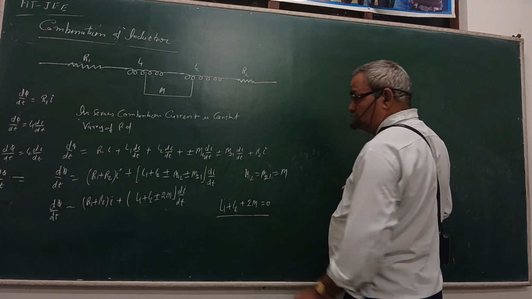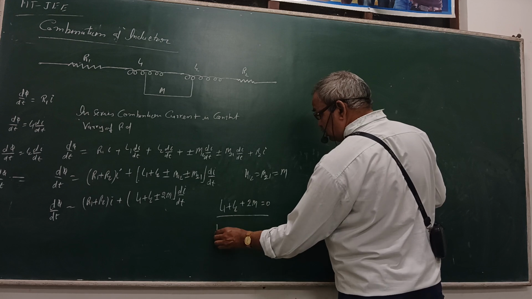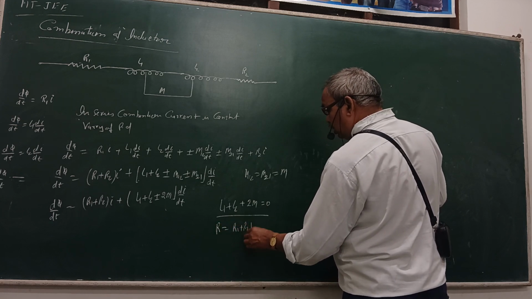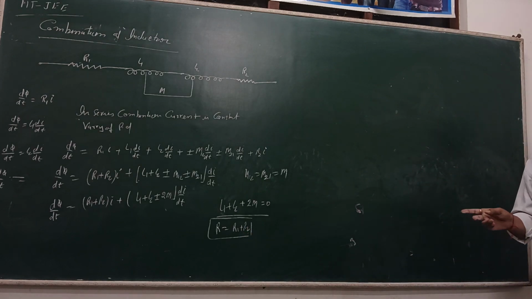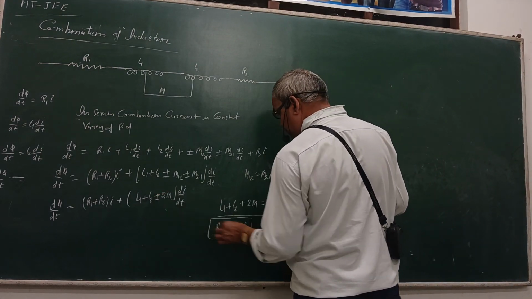0. Then series combination total resistance R is equal to R1 plus R2. L1 plus L2 plus 2M and R is equal to R1 plus R2. The total inductance may be positive coupling. So with the plus minus is the value of plus minus